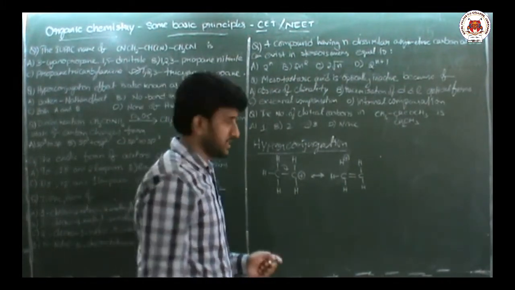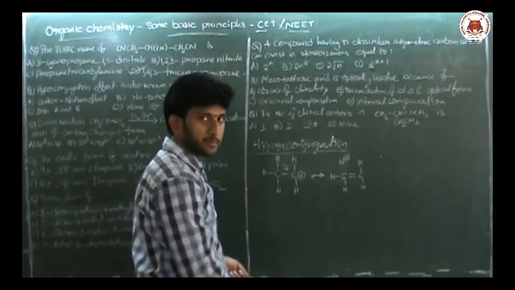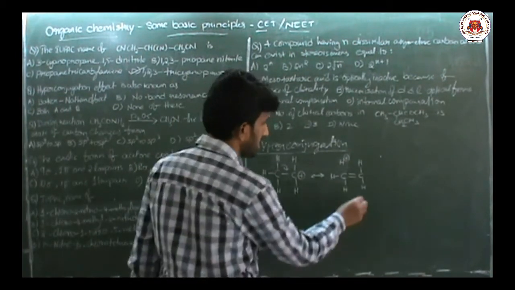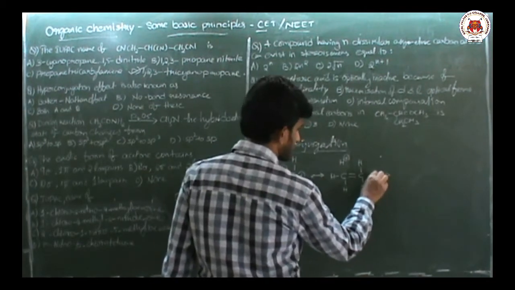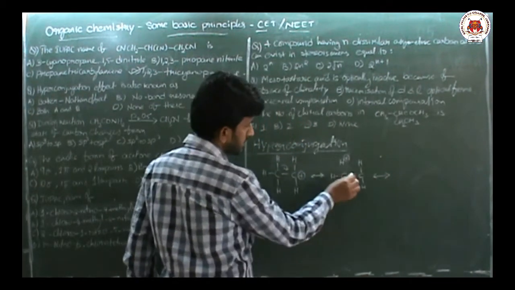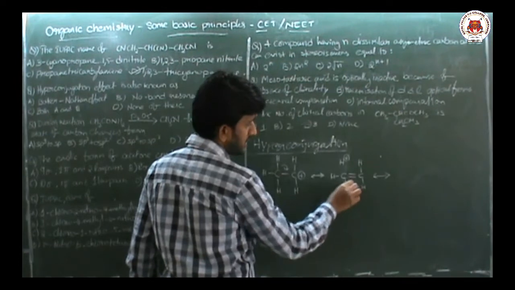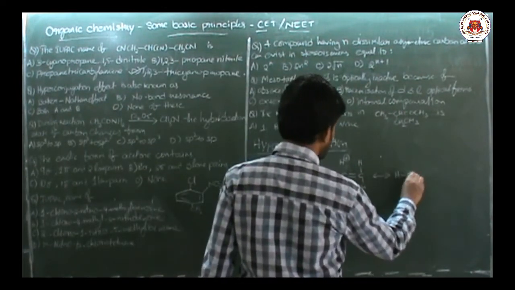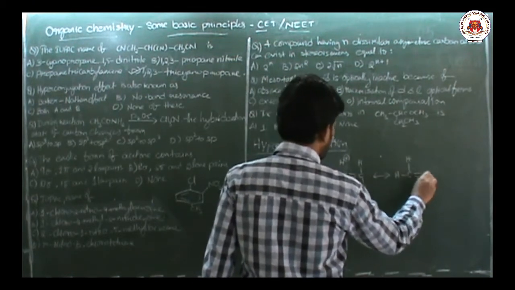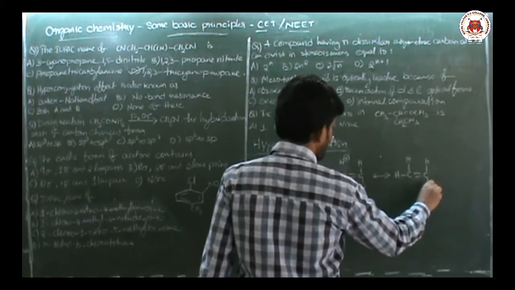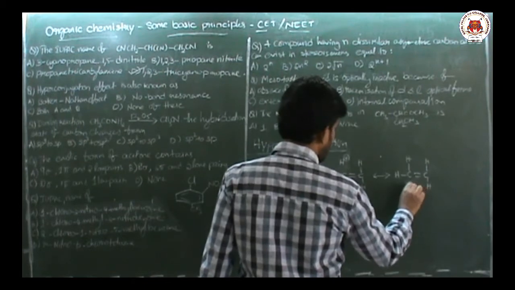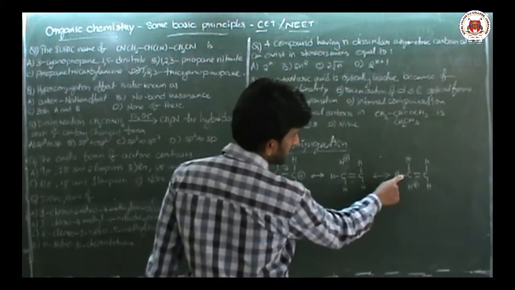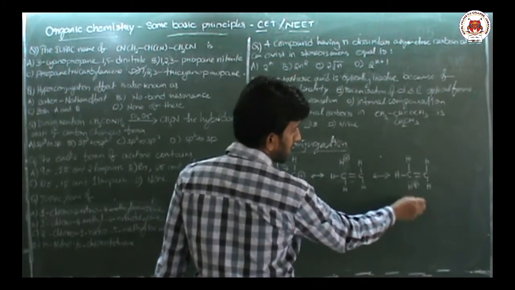Next, all these three hydrogens are the same, so any of these hydrogens can give the bond pair. So the next resonance structure we can write like this. This goes back, it will give the double bond. So I write like this: CH, H, double bond, CH, H. Now this hydrogen carries the positive charge. Again, this can give the electrons and it will come back here.